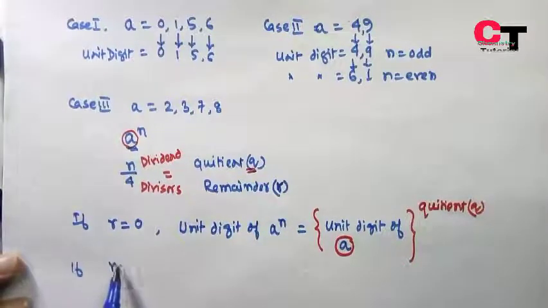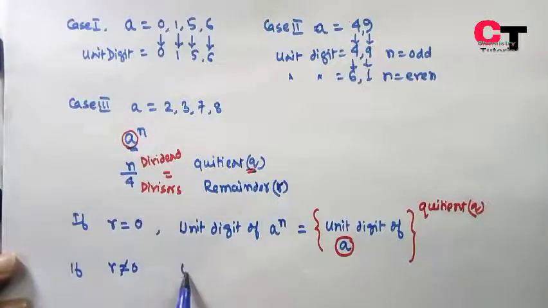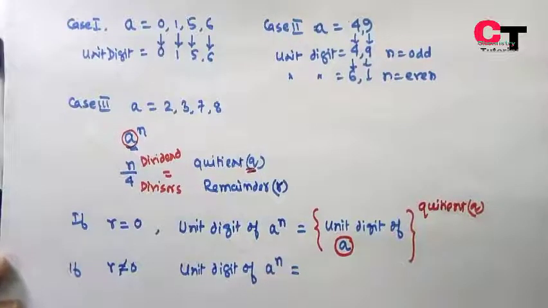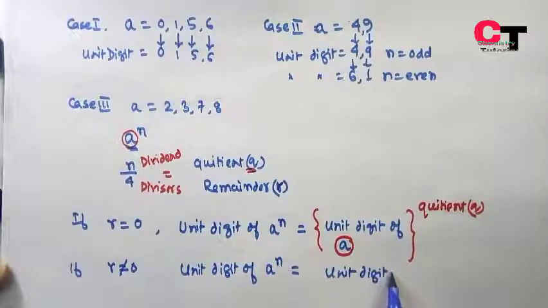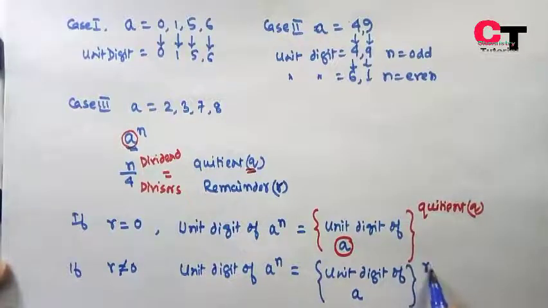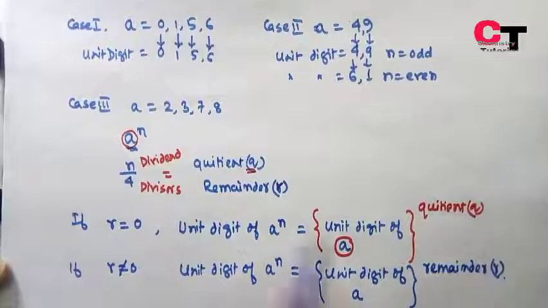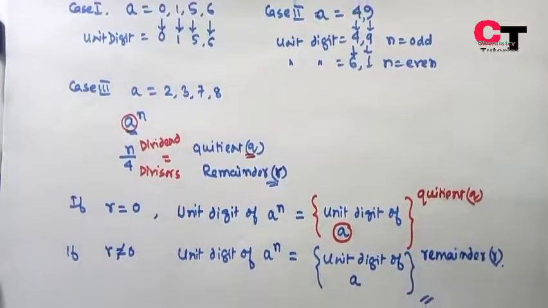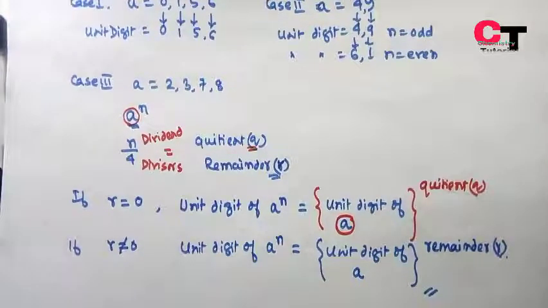If r is not equal to 0, that is the remainder is not equal to 0, then the unit digit of a to the power n will be the unit digit of a to the power of the remainder r. So this is how you find the unit digit of an exponential.